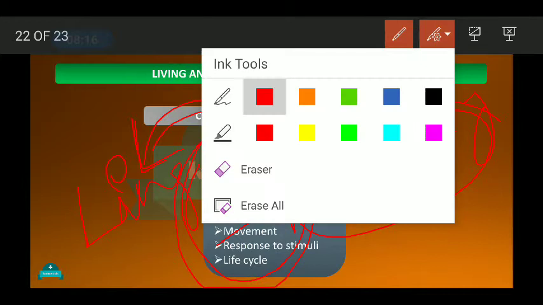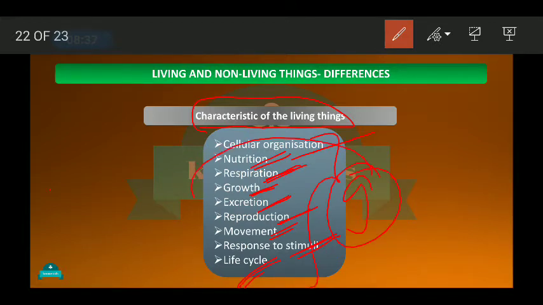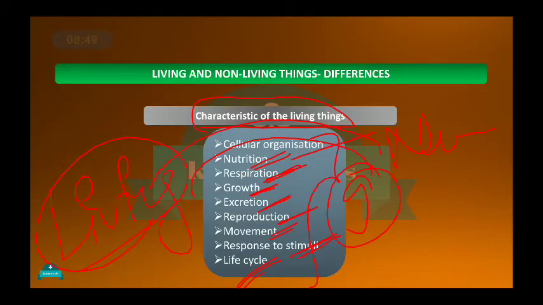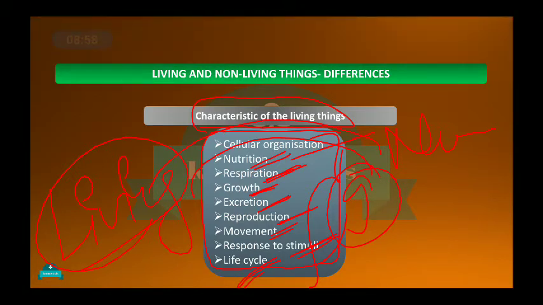So the characteristics of living things are cellular organization, nutrition, respiration, growth, excretion, reproduction, movement, response to stimuli, and life cycle. So all these are the 9 characteristics which are found in living things, and which differentiate living things from non-living things. In the next class we will discuss these 9 points in detail. So that's all for today.